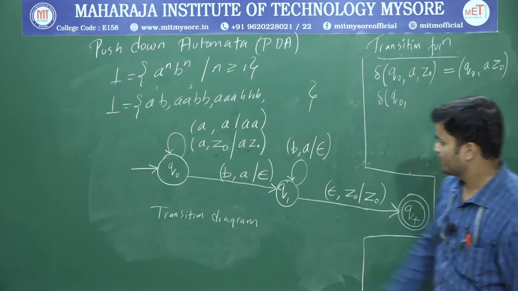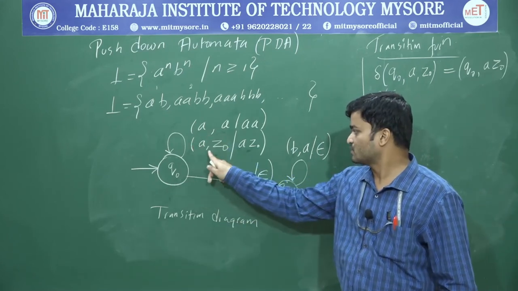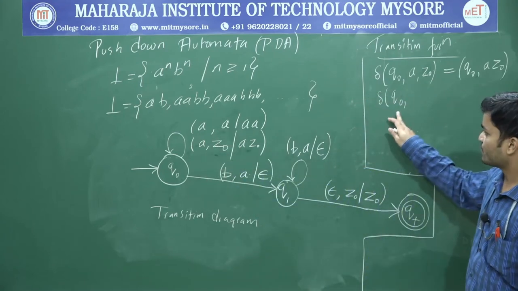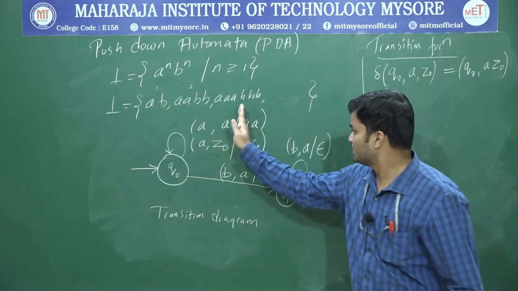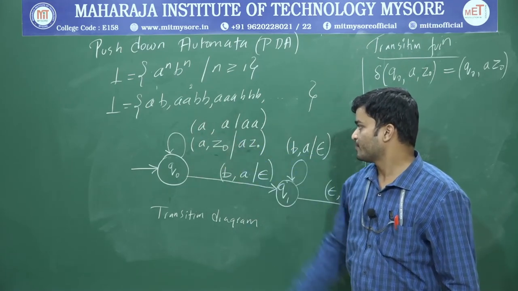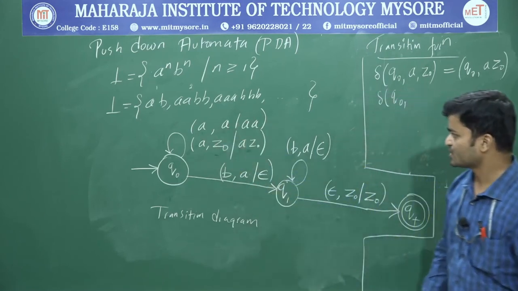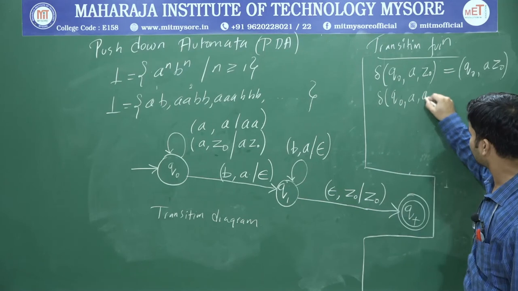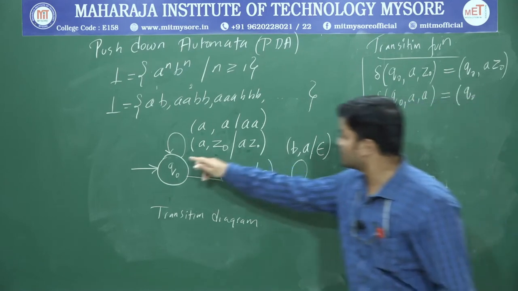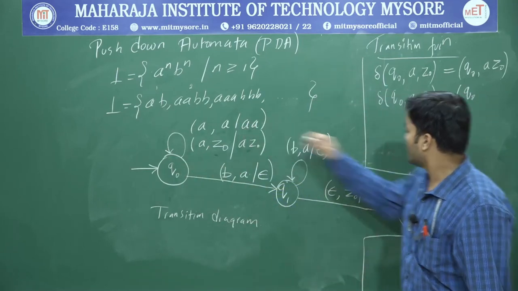So what is the next transition? Delta of Q0. For Q0 we have two transitions. I have already written the first, so now I go with this one. Write Q0 as it is. Next you write this part, whatever is present on the left hand side of this slash, you write that as it is. On the right hand side you just write Q0 because it has taken a transition again to Q0. Now you write this part, A A.